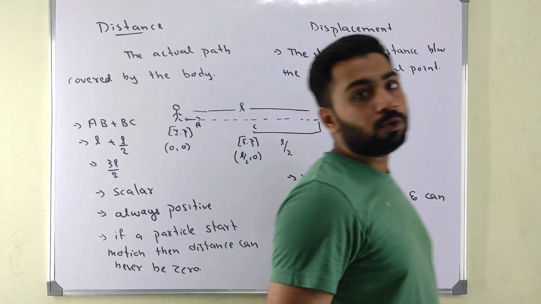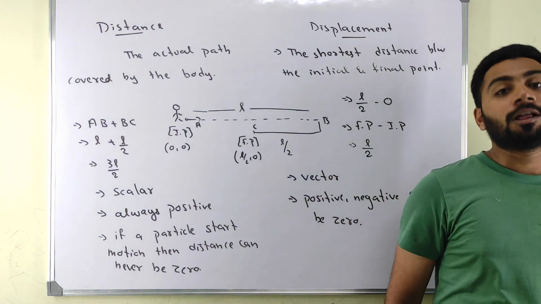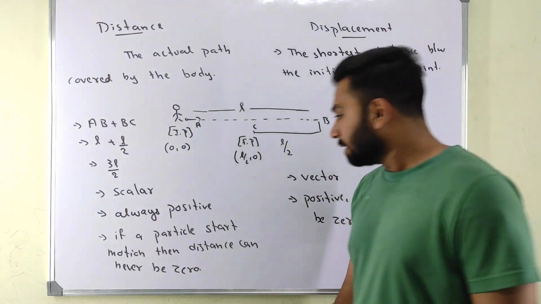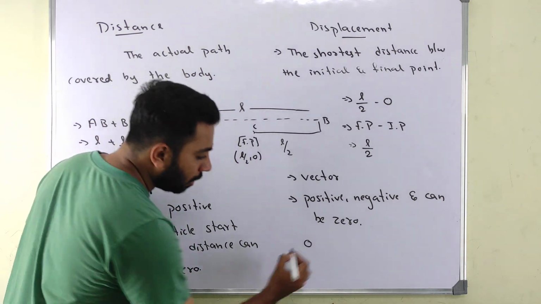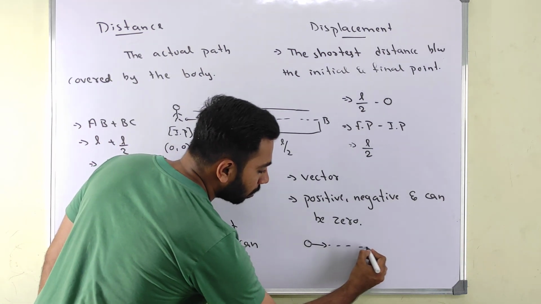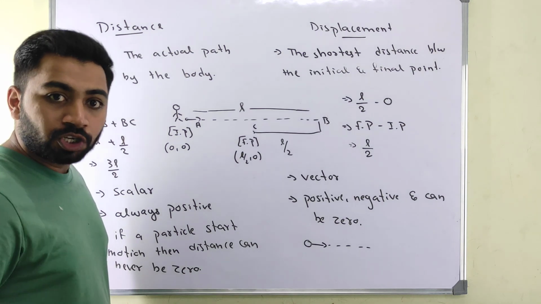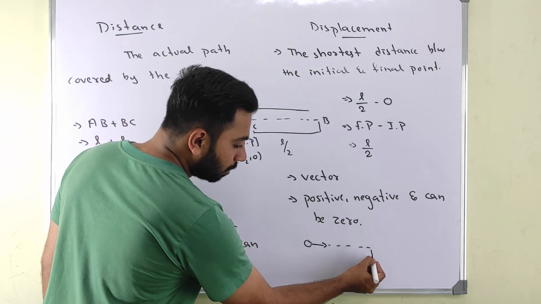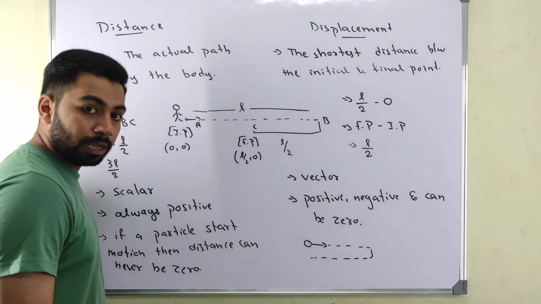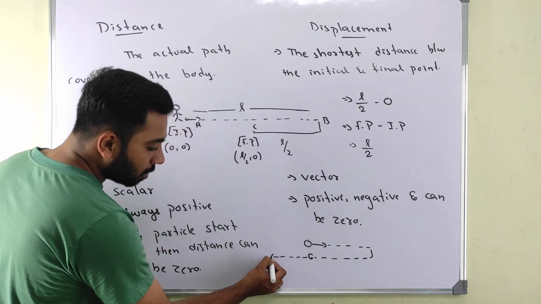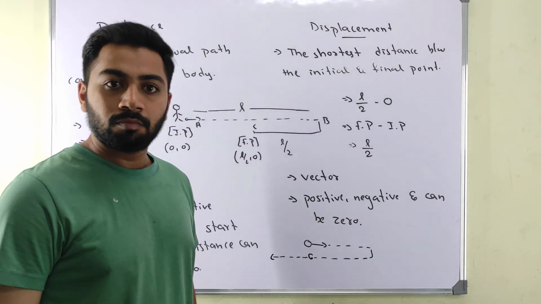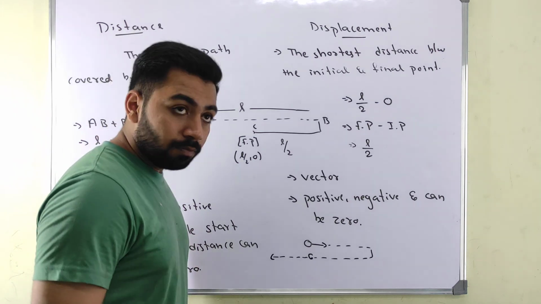Displacement can be positive. Displacement can be negative also. I will say why it is negative. See, if a person starting from here moves like this, displacement positive. He turns, he comes back till here, displacement 0. Again he went like this, displacement negative. Like this.